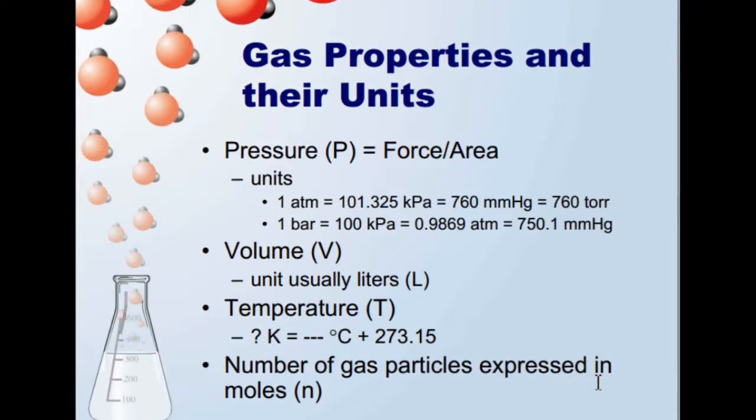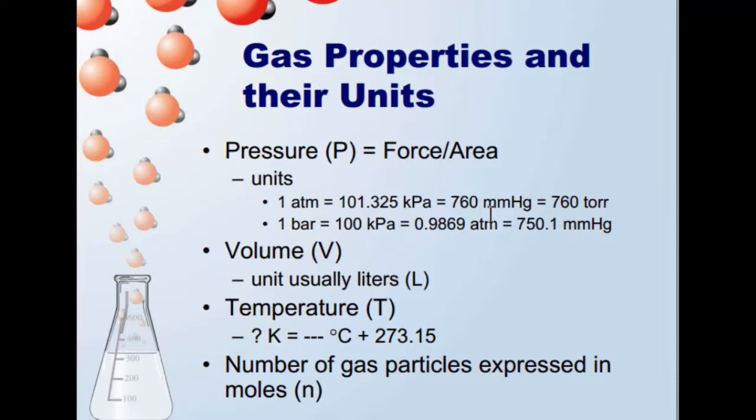Pressure: force acting per unit area is known as pressure. 1 atm, atmosphere, is its unit. Bar is also its unit. 1 atm is equal to 101.325 kilopascal. 760 mmHg is also equal to 760 torr. 1 bar is 100 kilopascal, 0.9869 atm.